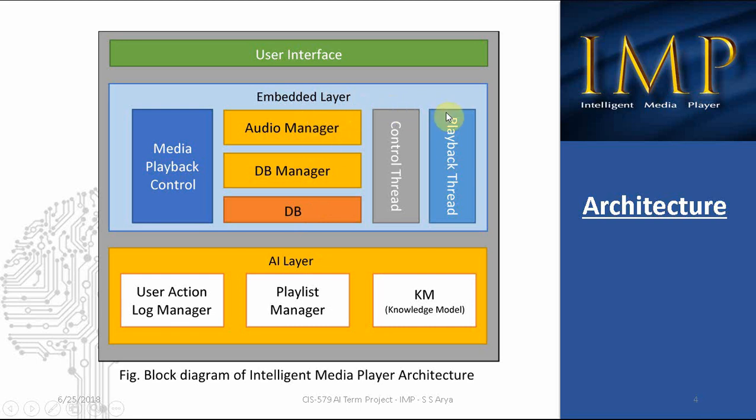We have two threads, a playback thread and a control thread: control for the media player actions and playback to operate on the audio. The media playback control handles user playback actions like play, pause, next, previous, stop.